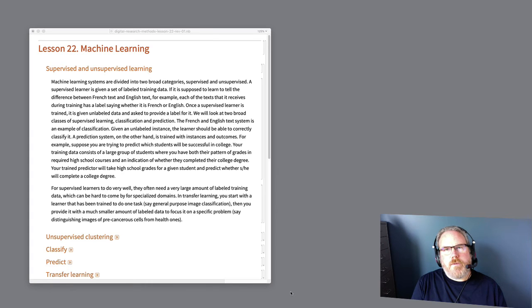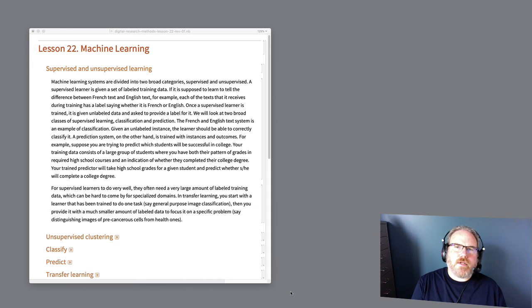Now, one of the problems with supervised learning is that you often require a lot of labeled data in order to train your learner. So an alternative is to train a learner on one set of data and then adapt that learner so that it can work with a much smaller set of training examples for a specialized class of examples. And we're going to see how to do that in our last part of the lesson on transfer learning.